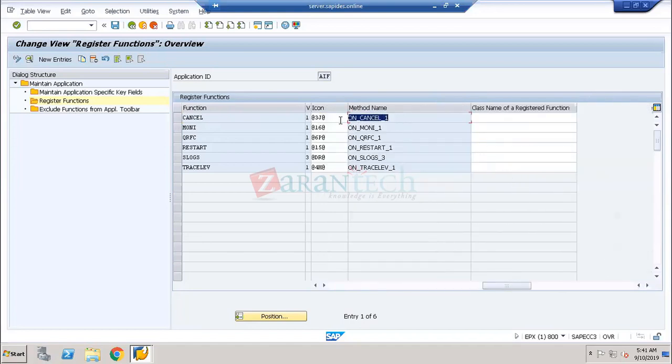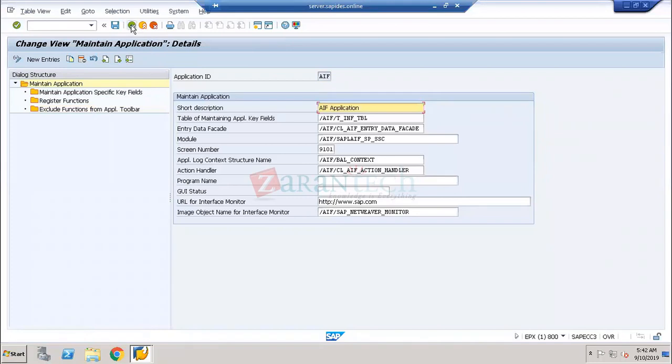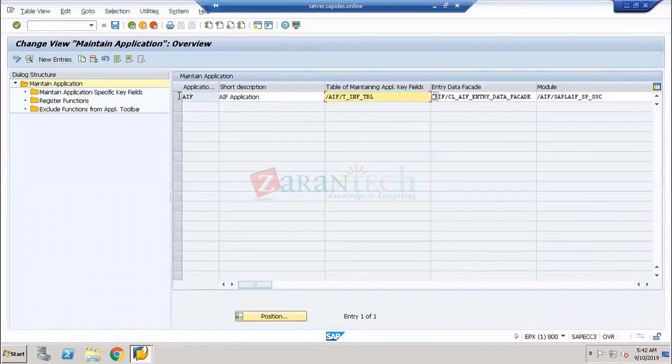So I will get the name CN_cancel_1. This is one of the messages I'm going to be getting. I'm going to get this message because the document has been cancelled for posting of the transaction. Like this, I'm going to trigger many accounting interface structures in the framework. So I'm going to be working separately on the AIF. This AIF is a separate tool used for the application interface.